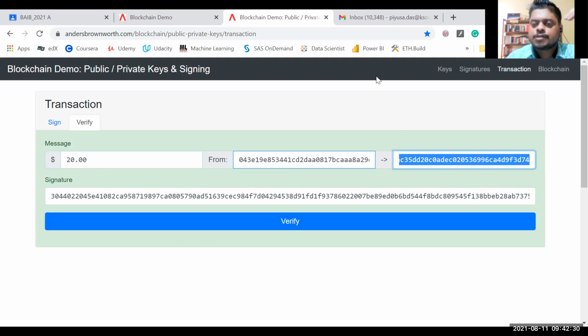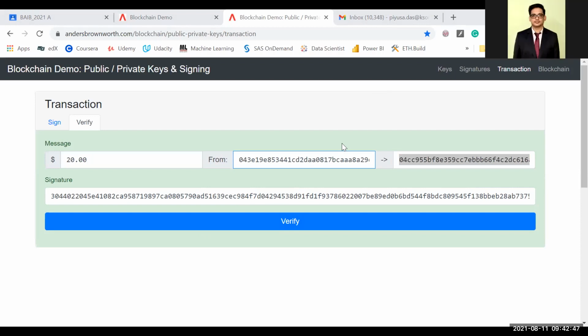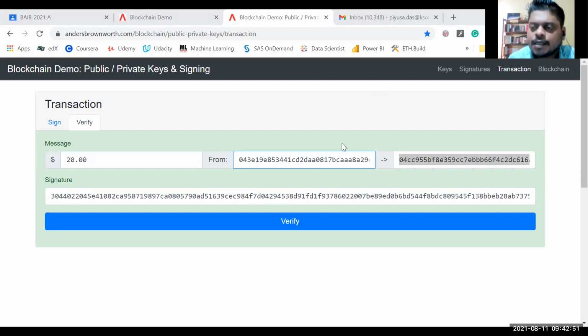So all of us, if we participate in a blockchain, we will have a private key. From the private key, a public key is generated, and public key addresses are generated. So in blockchain, whichever transactions happen, it is basically from one address to another, right? From address A to address B, and those addresses are again encrypted. Nobody can change those addresses in a transaction. If they change, it will not get verified.